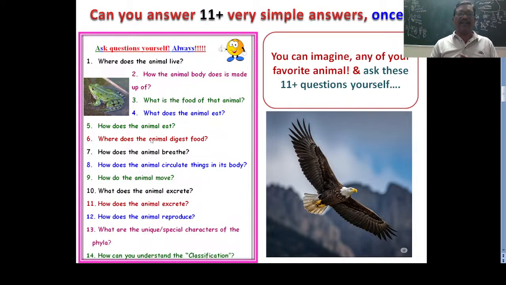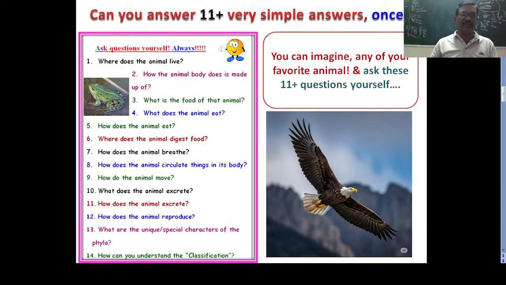For example, you can take one animal. Either it may be protozoan amoeba, or it may be a sponge, or it may be frog, or it may be human being, or it may be bird. You can take any one animal. Then start asking these questions. Where does the animal live? Then you can say easily, where does the frog live? Where does the eagle live? Where do human beings live? Where does the amoeba live? Where do sponges live? Yes, the answer has come. That you have to write.